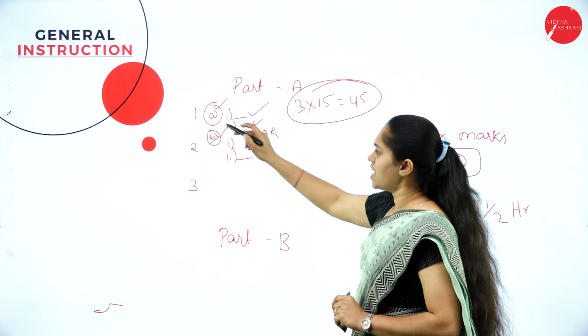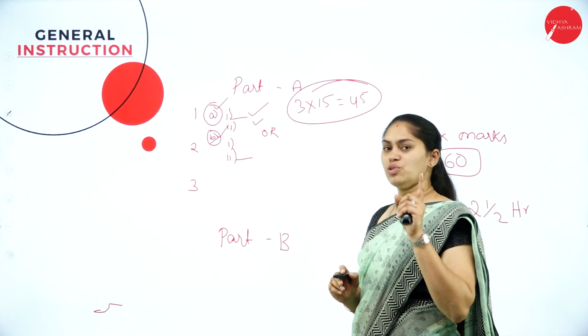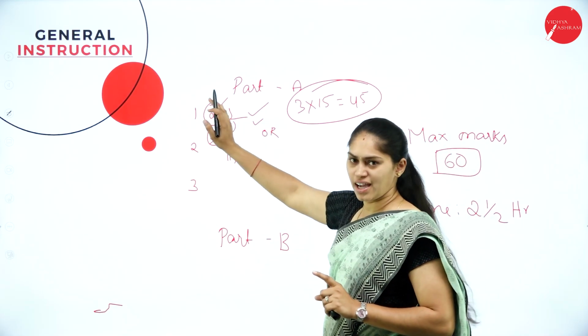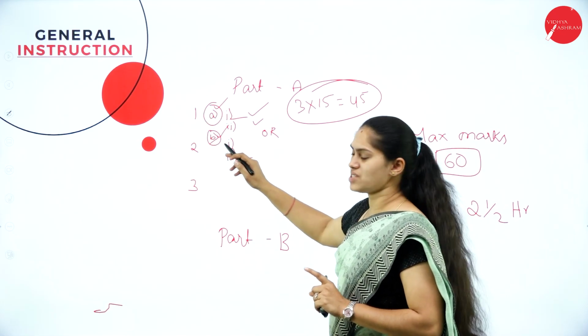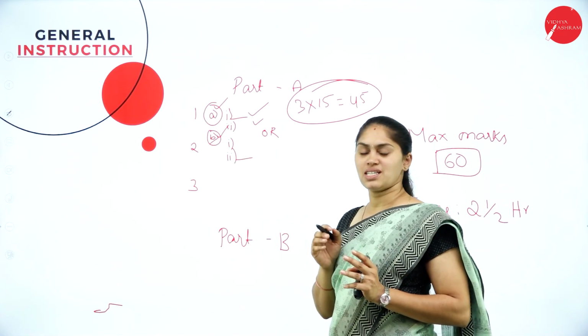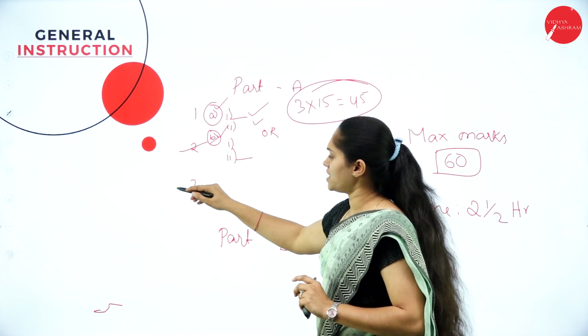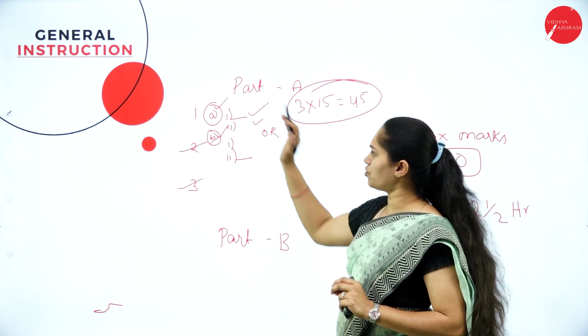So you need to choose either A or B. You have to write both the sub-questions of A if you are choosing A, and if you are choosing B, then you have to write both the sub-questions of B. Same thing will apply for question number 2 and 3. That gets over with part A.